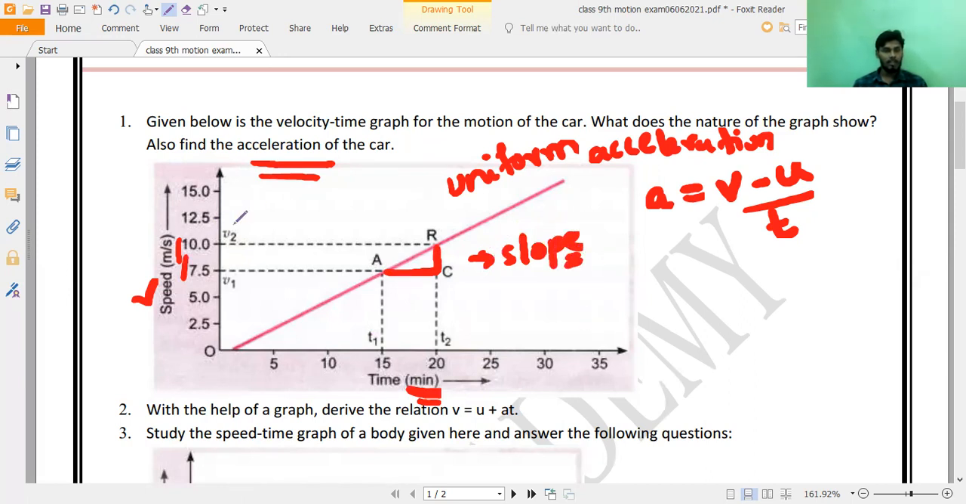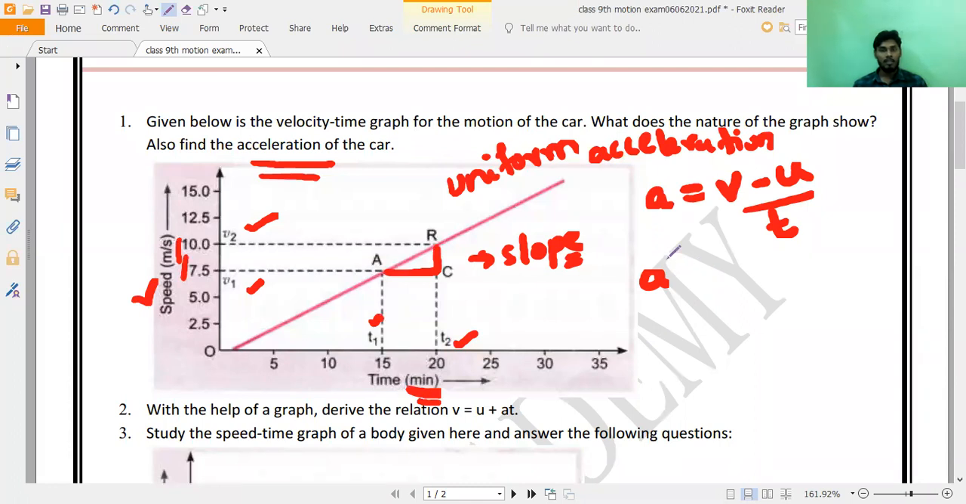This is the final velocity V2, as they mentioned clearly in the picture, and this is the initial velocity V1. This is the final time and this is the initial time. Just substitute and you will get the answer. But here the time is in minutes, so we have to convert it into seconds.